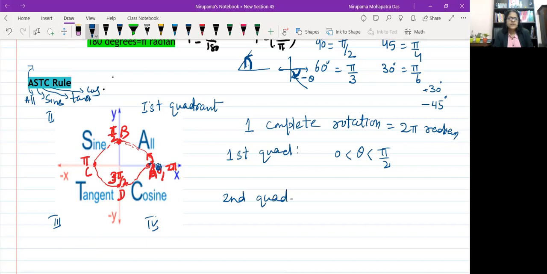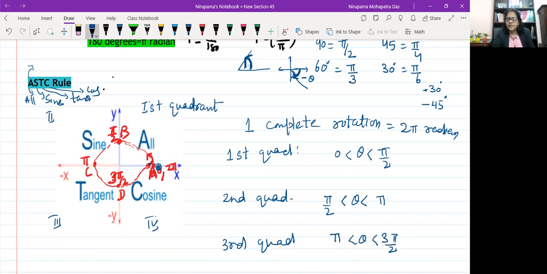you are here, in the second quadrant, the measurement is theta more than pi by 2 and less than pi. Third quadrant, the angle is pi less than theta less than 3 pi by 2.